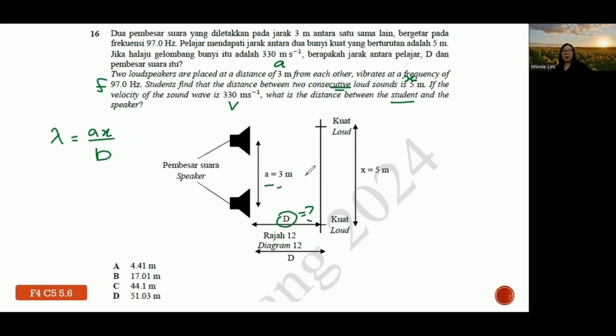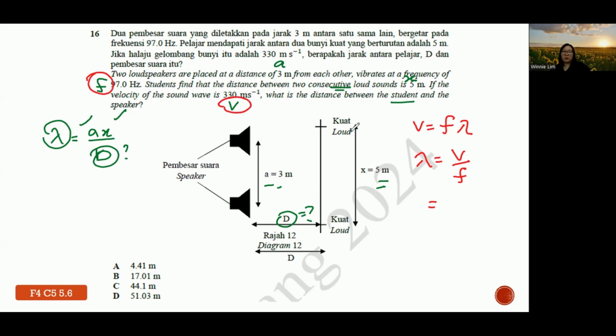In the picture they give you everything. So you want to find D, but you have a and x. Do you have lambda? There is no lambda in this context. So there's one more formula under the wave topic that you can use, the idea of speed: v equals f lambda. We want to find lambda, so lambda is v over f. We have f and v, so we can find lambda now. It's 330 divided by 97. Press the calculator, and you should get 3.402 meters for the wavelength.